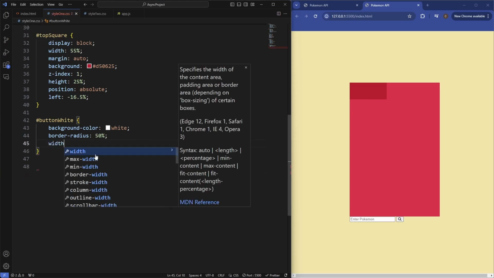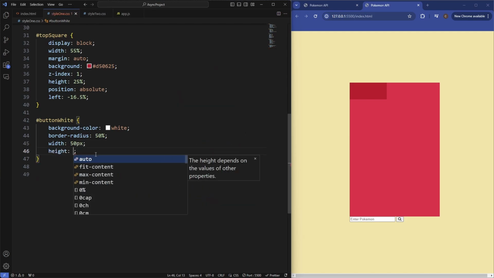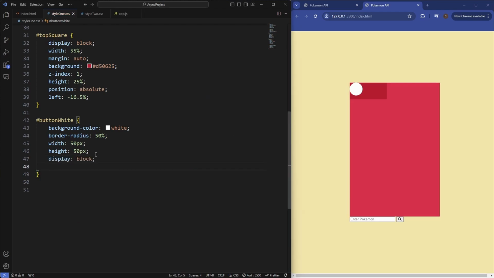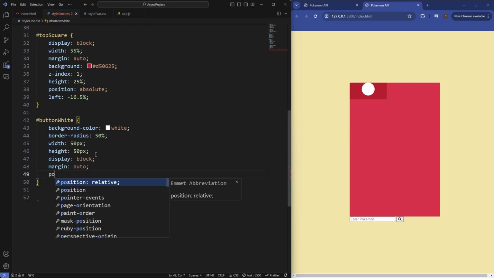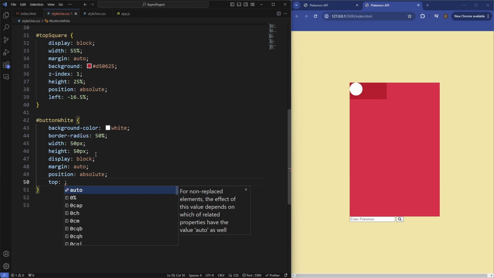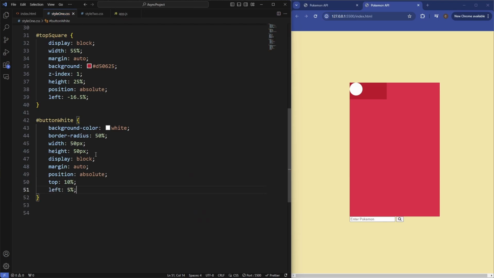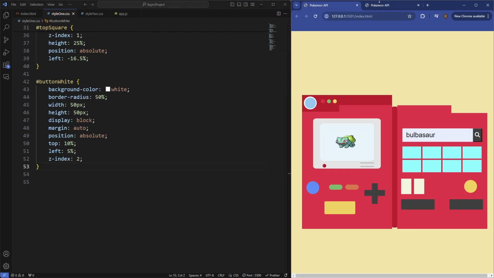Let's give it a width of 50 pixels, height of 50 pixels, display of block, margin, say auto, so a little bit differently, so position absolute, from the top say about 10%, and then from the left about 5%, then a Z index of 2.